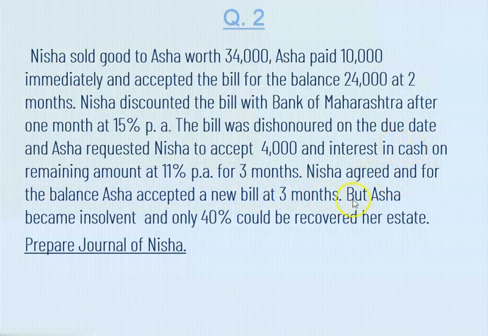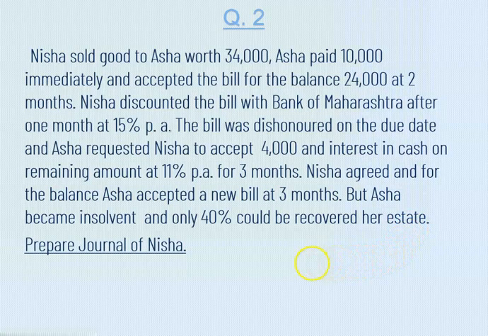Now what happened here later? But Asha became insolvent. And as I said here, whenever the drawee became insolvent, we have to pass two journal entries. First entry of dishonor of bill and the second entry, the bad debt amount and the part payment that the drawer is going to receive. And therefore, only 40% could be recovered from her estate. So here we have discussed the sum. Now let us see here the journal entry.